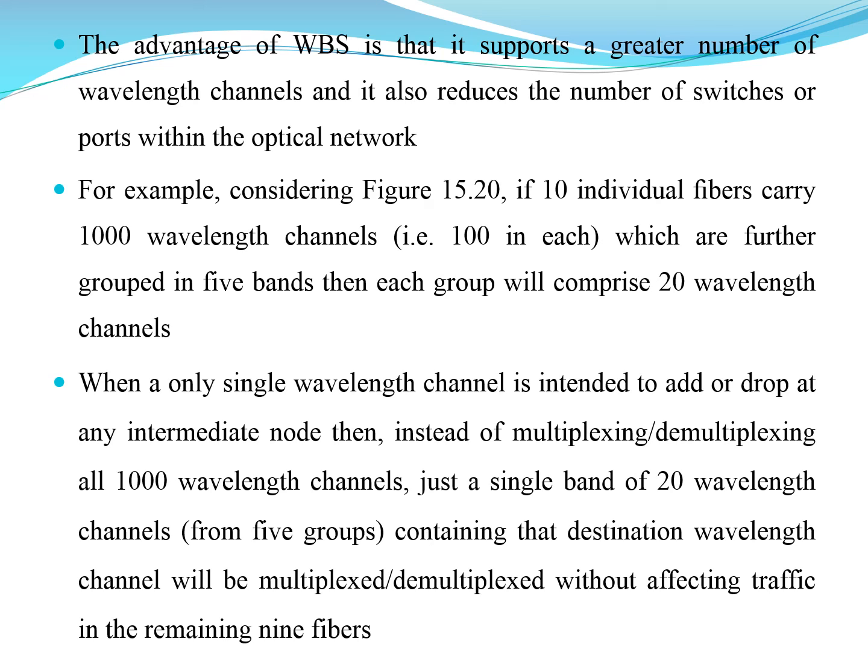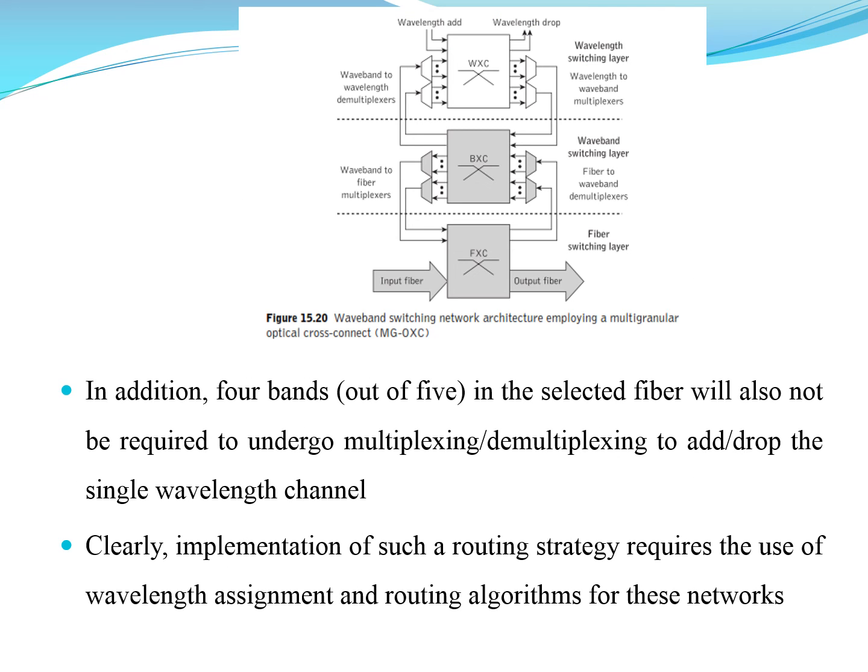And the advantage of this WBS is, first, that it can support a greater number of wavelength channels, and it also reduces the number of switches in the design, which reduces the complexity of the network, and the switches are the ports within the optical network. So that is how the functioning of this is, and this is how the wavelength to waveband, waveband to wavelength demultiplexers and multiplexers are used with the FXC, that is fiber cross connect switches, between the input and output fibers.